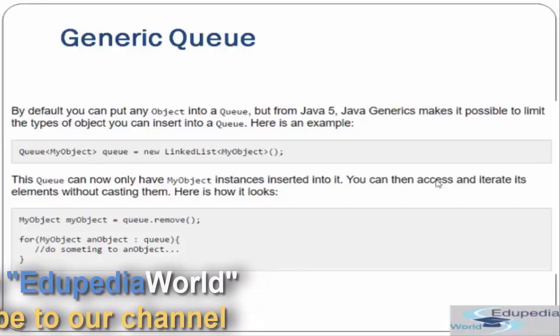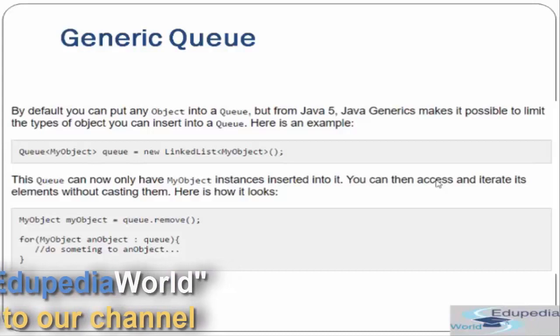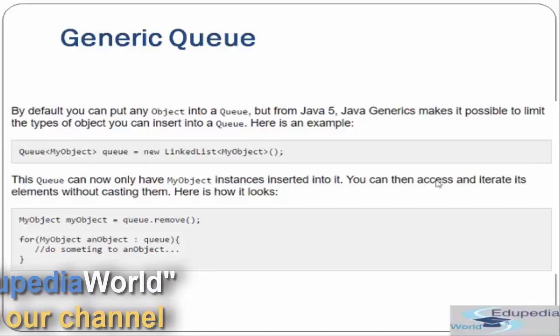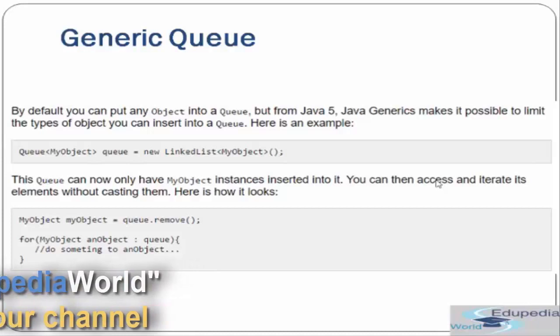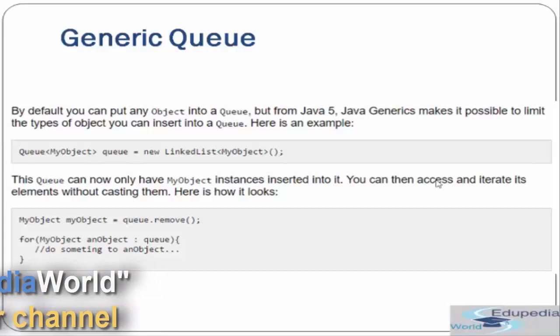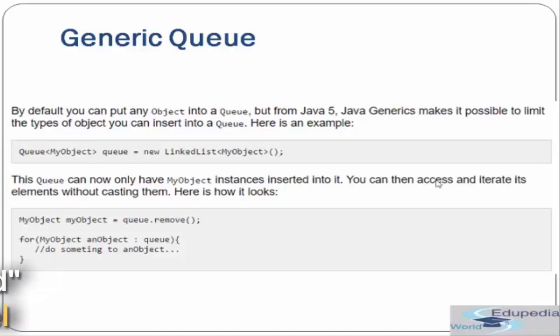You can then access and iterate its elements without casting them, and here is how it looks. So you can say we have MyObject equals queue.remove. So it will actually remove your object from the queue, and then you can get that MyObject, and from the queue you can also retrieve it and do all the other things that you were doing previously without needing to add a cast, since you have generified your queue.